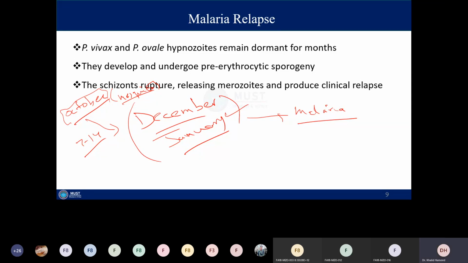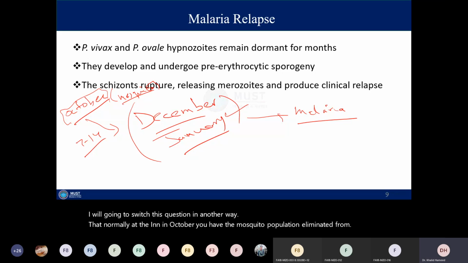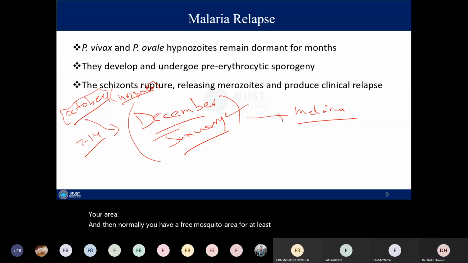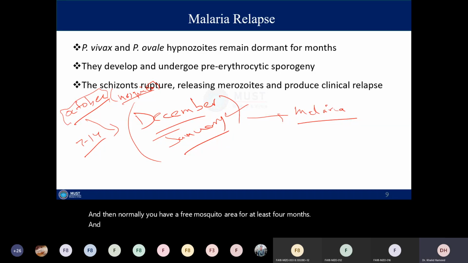Let me switch this question in another way. Normally in October, you have the mosquito population eliminated from your area, and then normally you have a mosquito-free area for at least 4 months. Then the next generations of mosquito, due to all those eggs, emerge once again when the suitable temperature reaches, maybe in late March and in April.